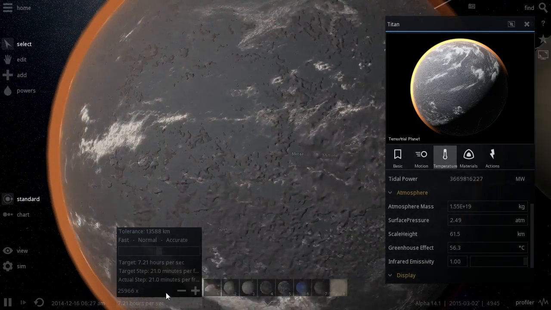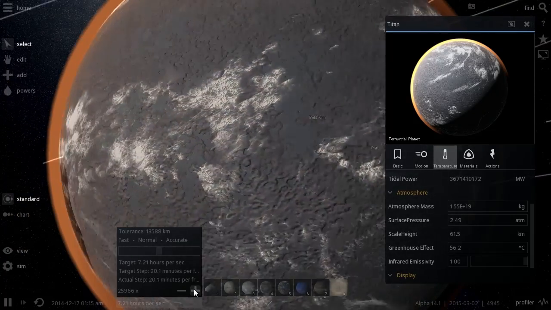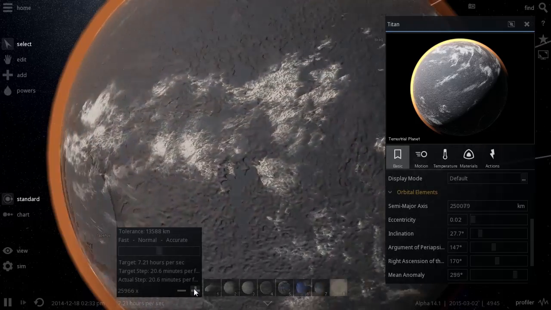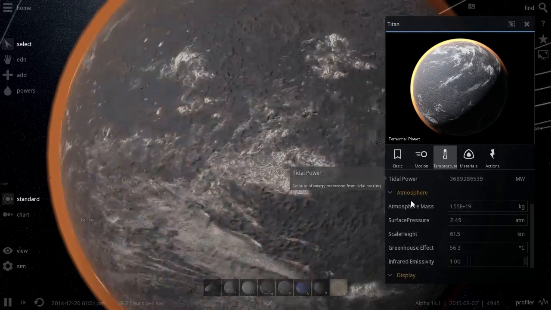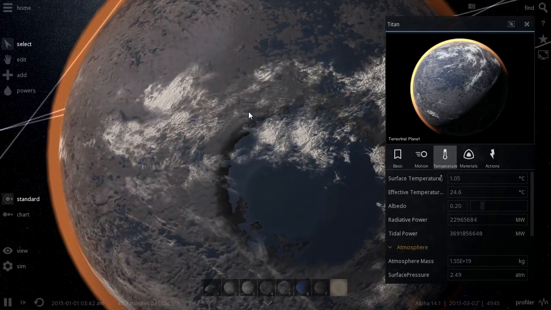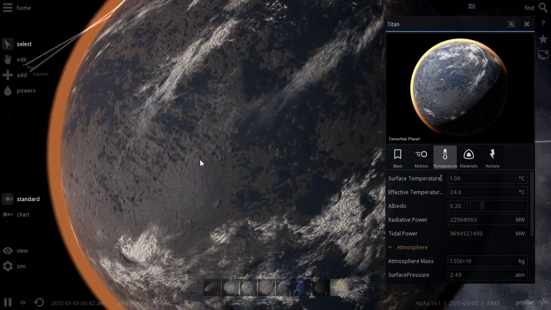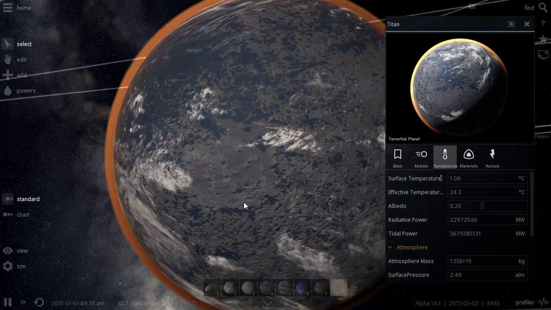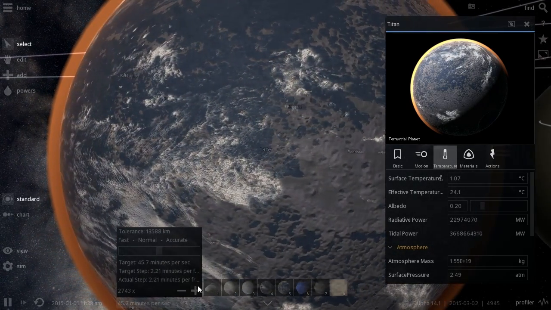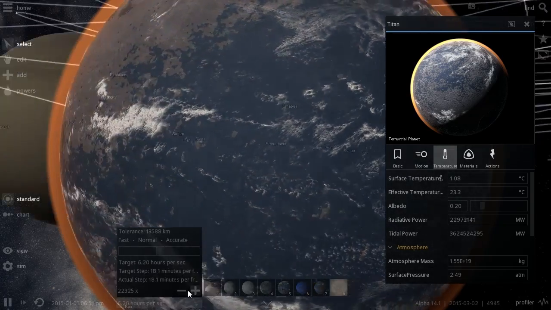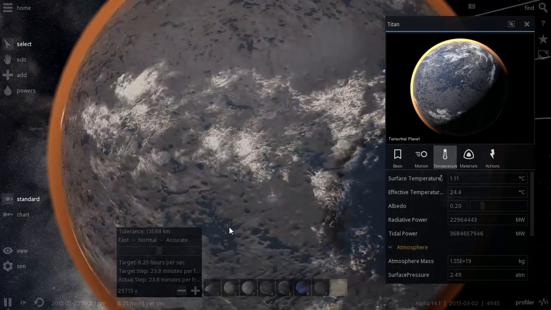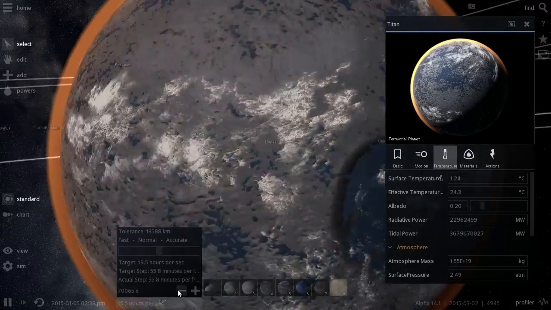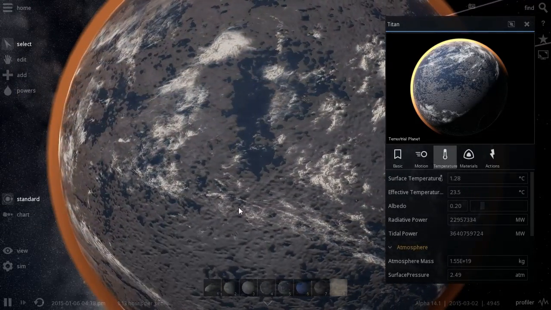So instead we decided to change its orbit, moving it a lot closer to Saturn at a distance of 250,000 kilometers, and the result of this is going to be in front of your eyes in a few seconds. And the result is, of course, the beautiful liquid water on the surface of Titan. Now unfortunately it still looks a little too rugged because it's still kind of gray and covered with asteroid debris, but nothing we can do about this yet. I think in time, if we were to run this simulation for millions of years, it would maybe change, but right now it is a good start.